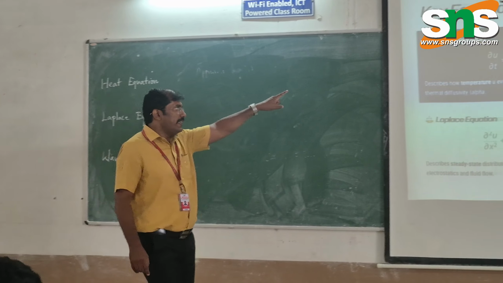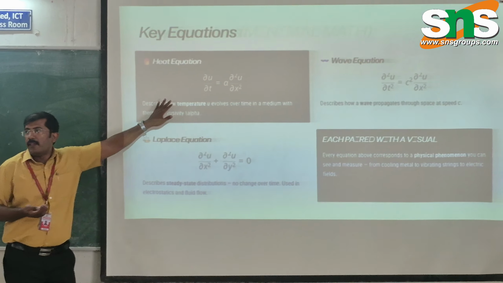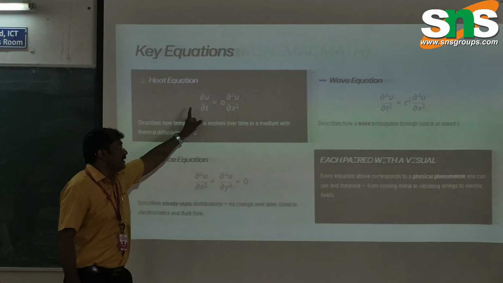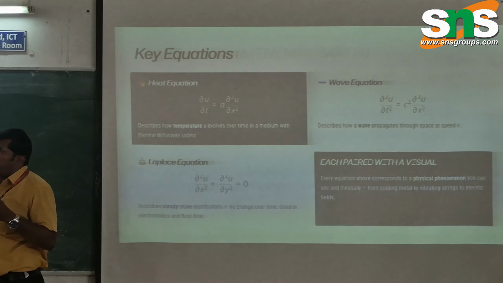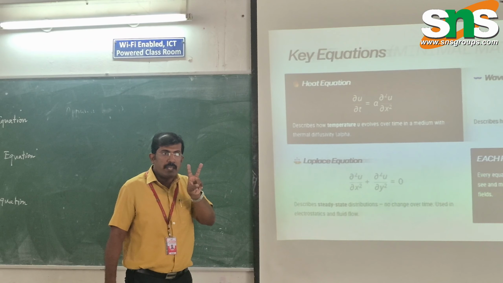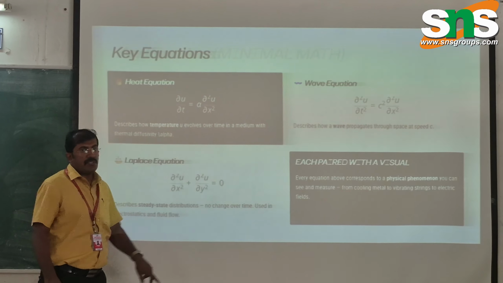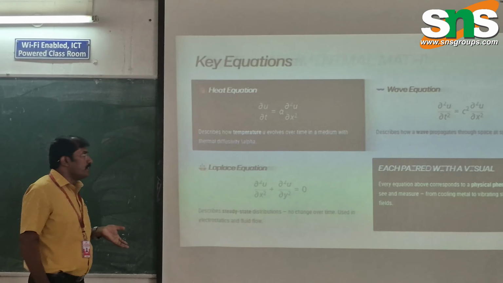So you can see here, the heat equation is a partial differential equation with a second order term, right? We have ∂u/∂t, which is equated with ∂²u/∂x². Why do we call it a partial differential equation? Because two variables are involved: the t variable and also the x variable. Two independent variables are involved. That's why we call it a partial differential equation.